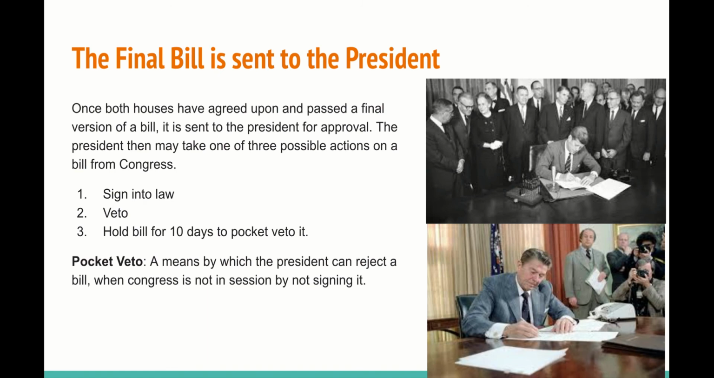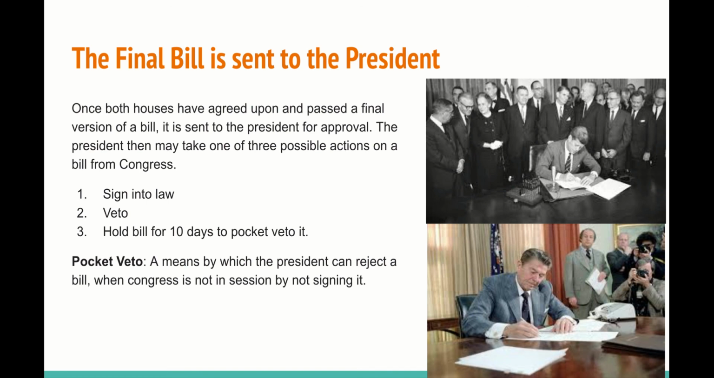The final bill is sent to the president. So once both the House and the Senate have passed the bill, it will be sent to the president of the United States for approval. The president can then take one of three actions towards the bill passed by Congress. He can 1. Sign the bill into law,